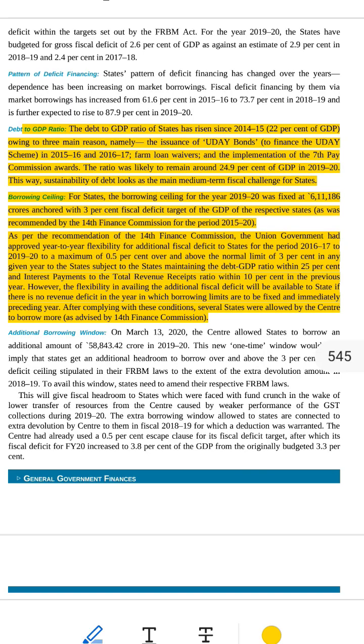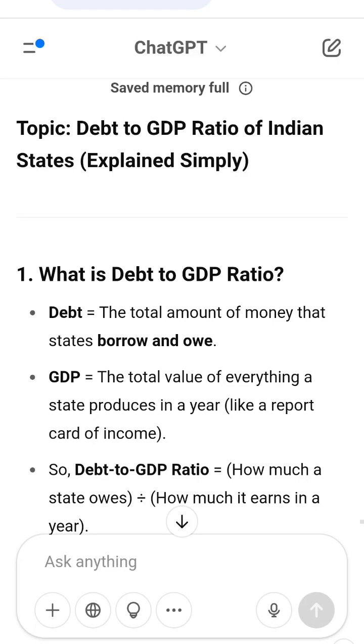2. Farm loan waivers. States forgave loans taken by farmers. While helpful to farmers, this meant extra spending for states, causing more borrowing. 3. Pay Commission. Government employees got higher salaries and pensions. States had to spend more money on this, so again they borrowed more.